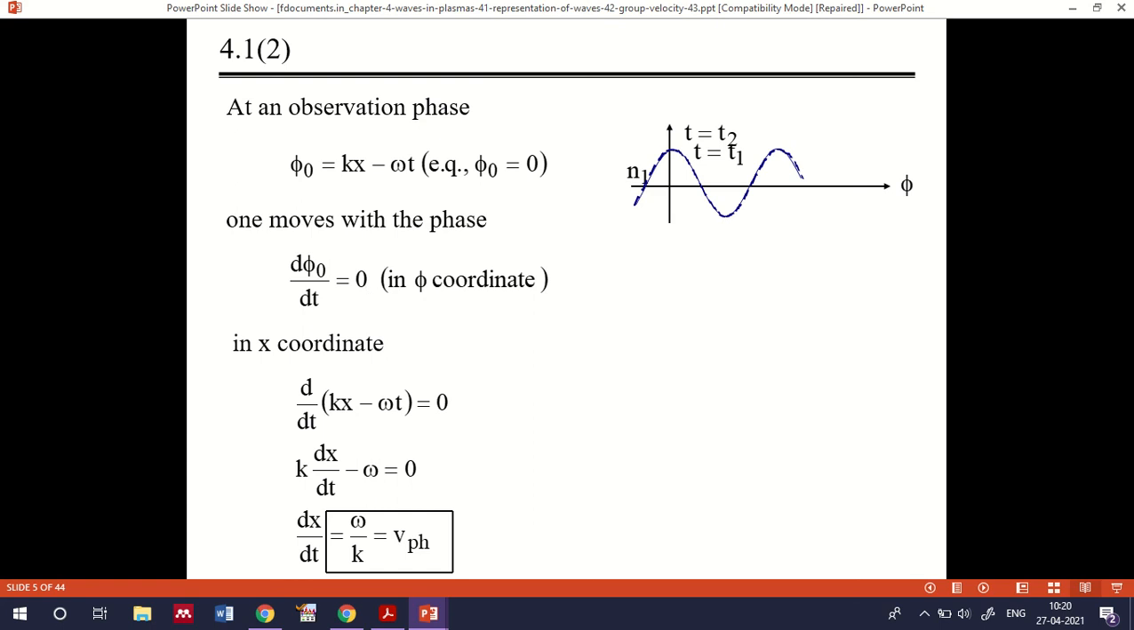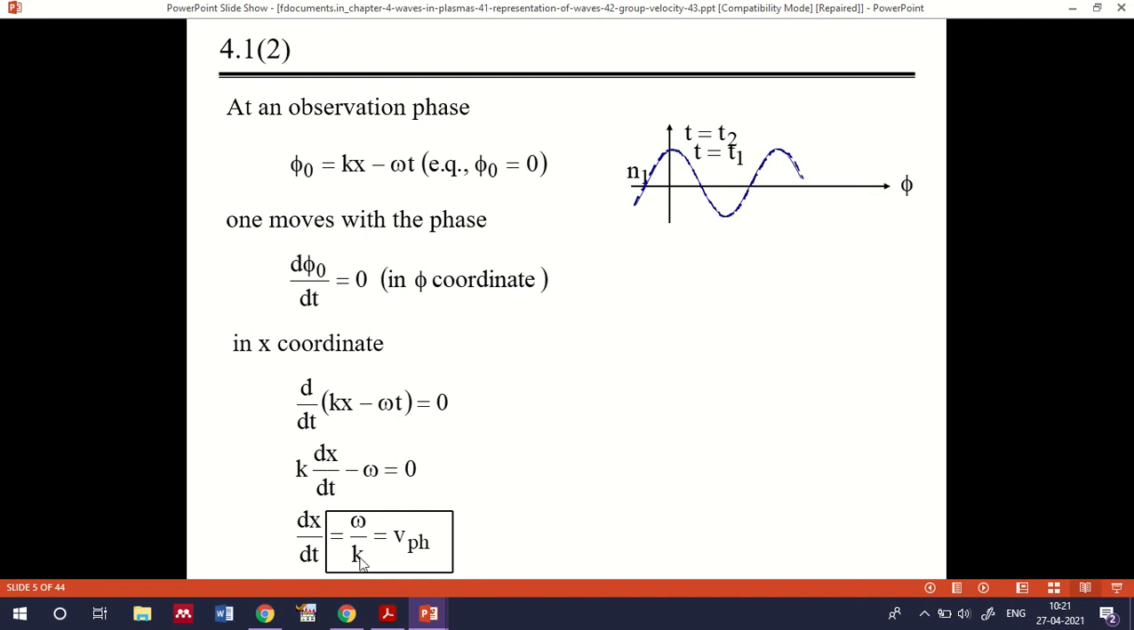And similarly in the x coordinate, if you represent d by dt of kx minus omega t, which is equal to 0 as we know, and phi 0 is kx minus omega t, then k into dx by dt minus omega will be equal to 0. In that respect we get a relation for dx by dt. You can take this omega to the other side, then k into dx by dt is equal to omega. From that, dx by dt will be omega by k.